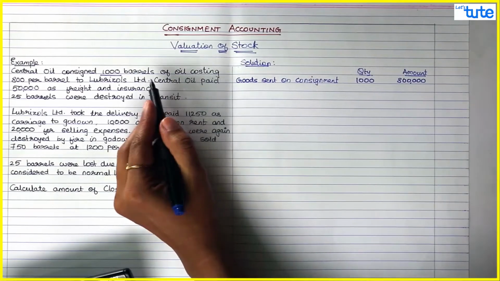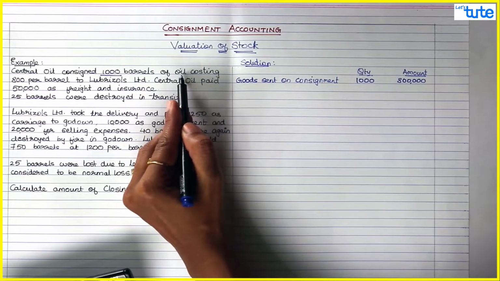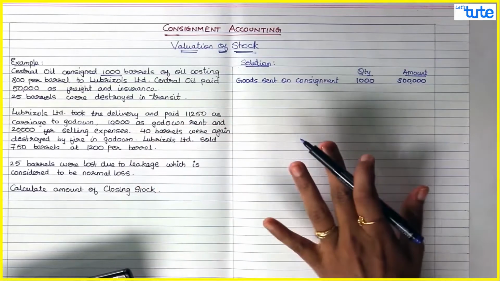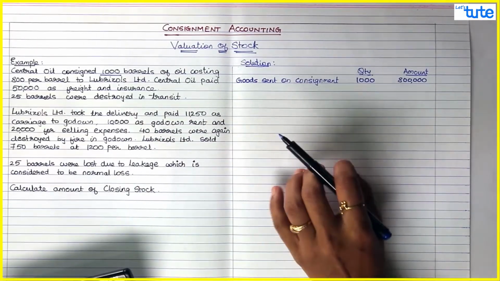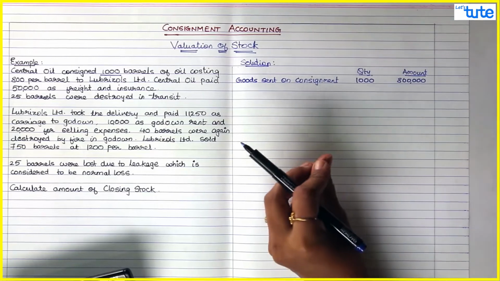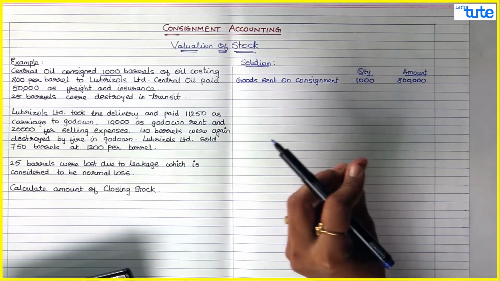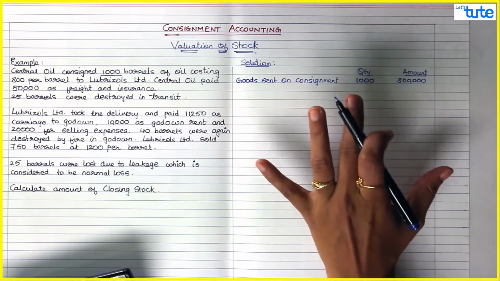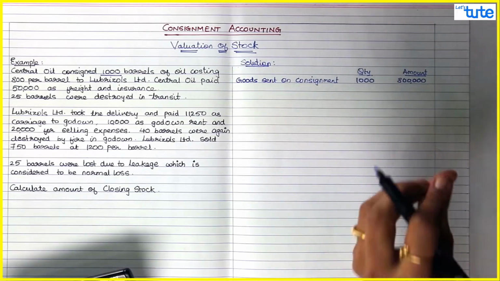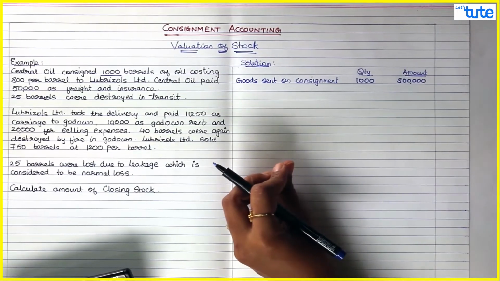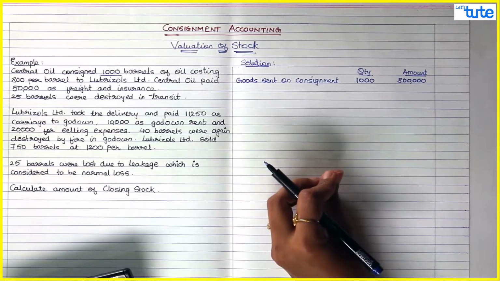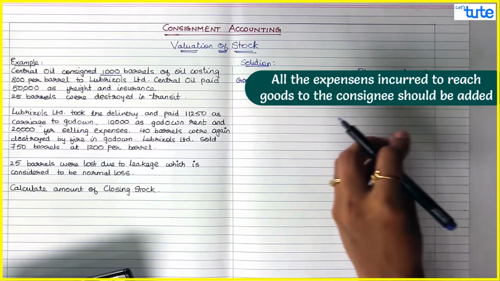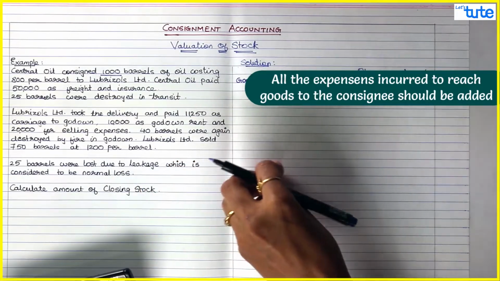Now for sending these barrels of oil, Central Oil paid 50,000 as freight and insurance. When you do valuation of closing stock, you have to add all those expenses which are incurred till the goods reach the godown of the consignee. After doing this example, we'll see the notes for the same, but just remember you have to add all the expenses incurred till the goods reach the godown of whom? The godown of the consignee. So these are all the direct expenses till the goods reach the godown from where they can be sold.